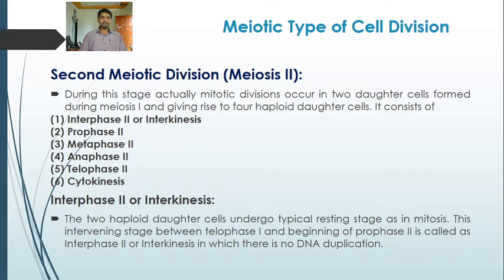This intervening stage between telophase first and the beginning of prophase second is called interphase second or interkinesis, in which there is no DNA duplication or replication. The difference is that here there is no DNA synthesis. The two haploid daughter cells formed at the end of telophase first undergo a resting stage. So this is about interphase second.